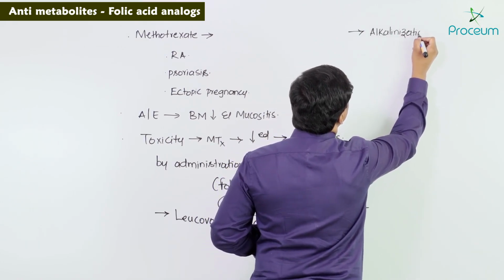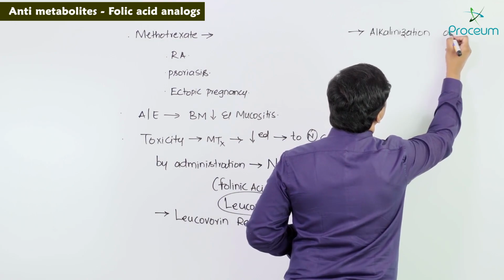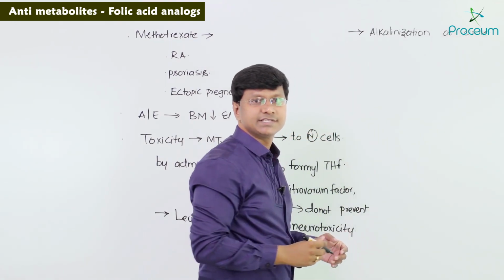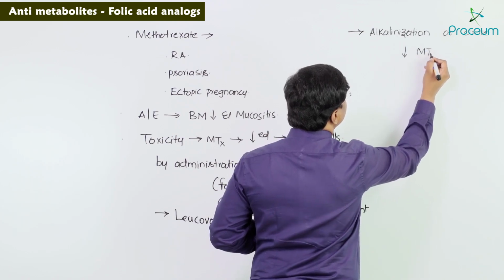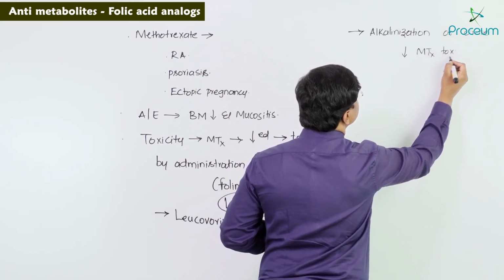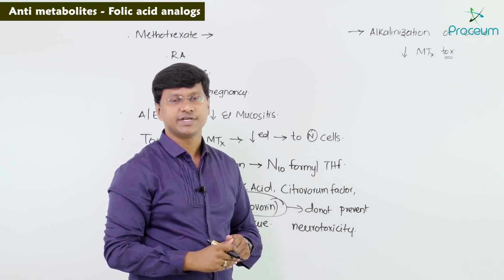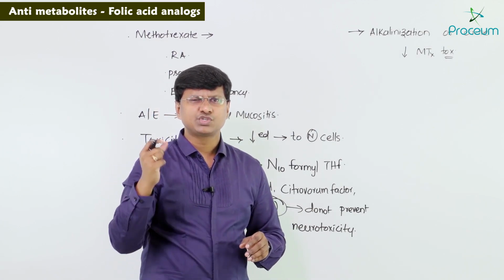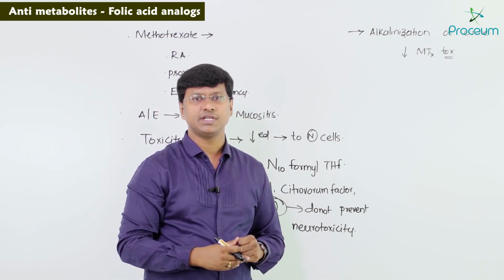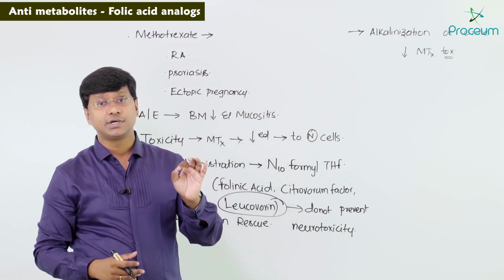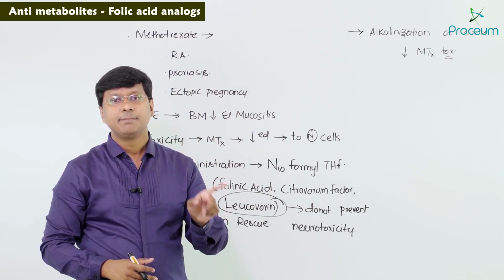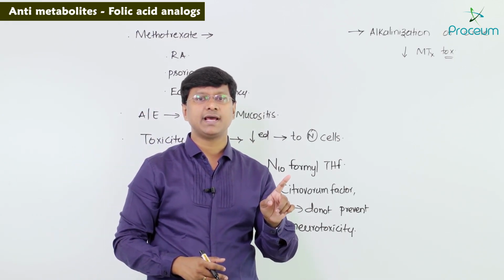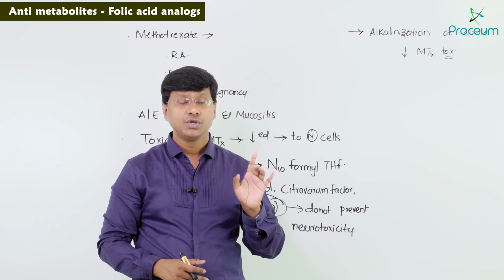In extreme cases of methotrexate toxicity, the toxicity can be prevented by dialysis or by administration of a substance called glucarpidase.